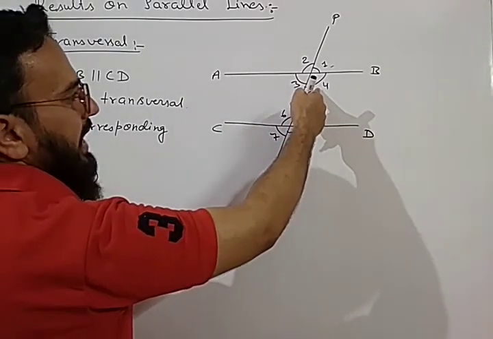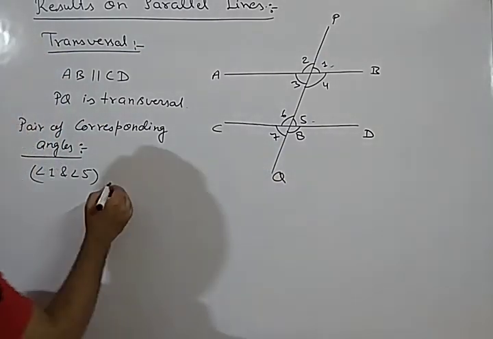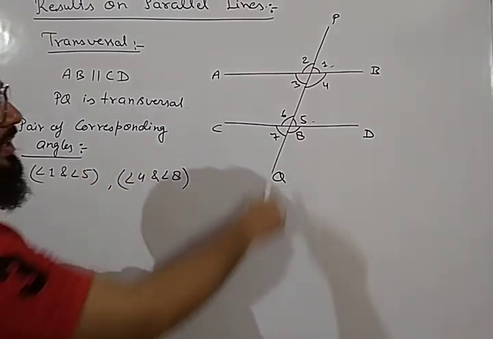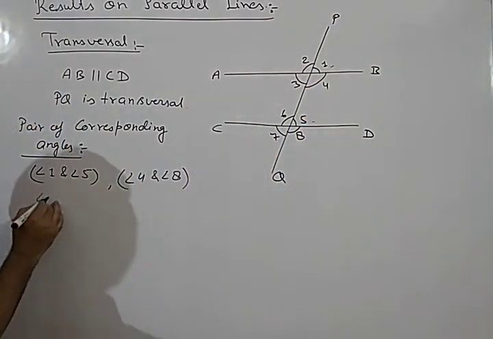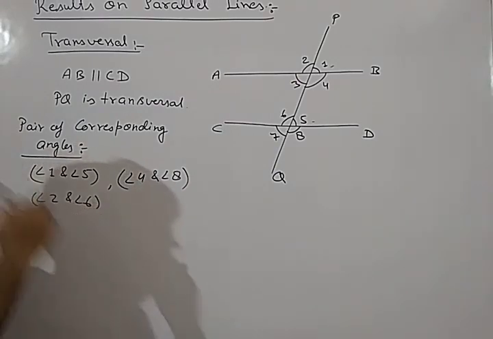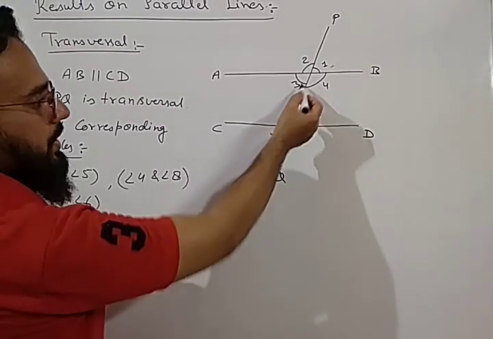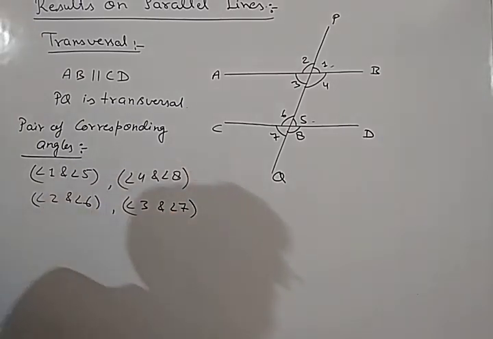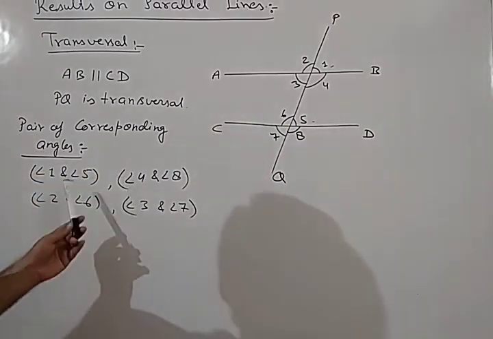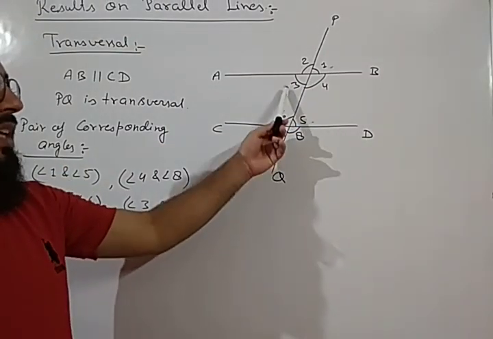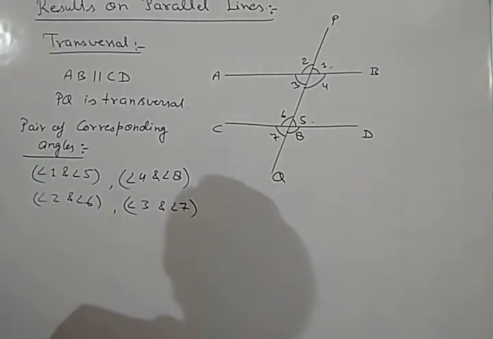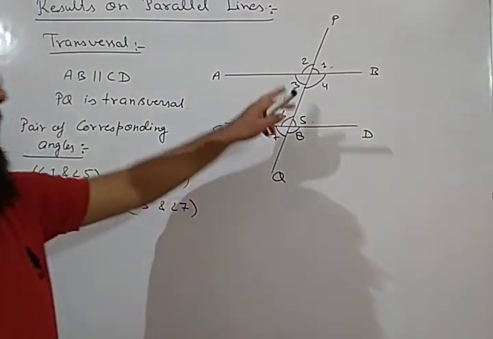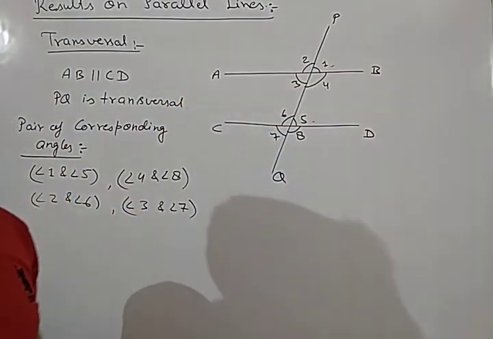Similarly, second is angle 4 and angle 8. These are pairs of corresponding angles. Similarly, there will be angle 2 and angle 6, a pair of corresponding angles. And the next one will be angle 3 and angle 7, also a pair of corresponding angles. So there are four pairs of corresponding angles: 1 and 5, 4 and 8, 3 and 7, 2 and 6. Whenever two parallel lines are cut by a transversal, then these pairs of angles are called corresponding angles.